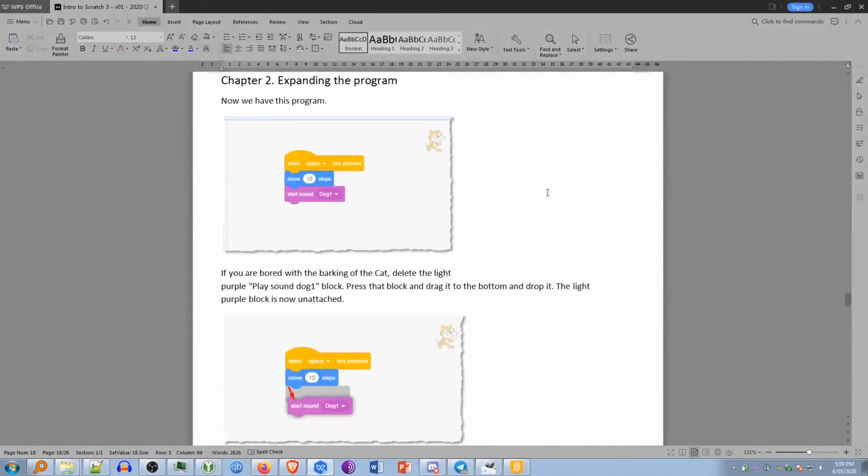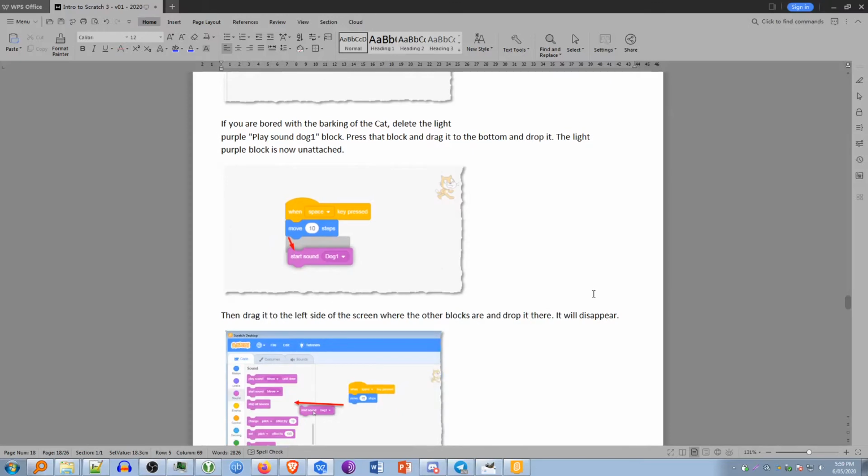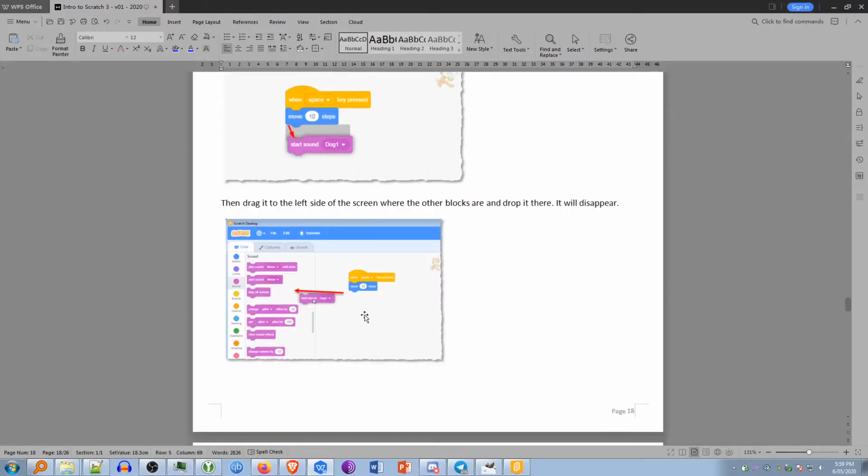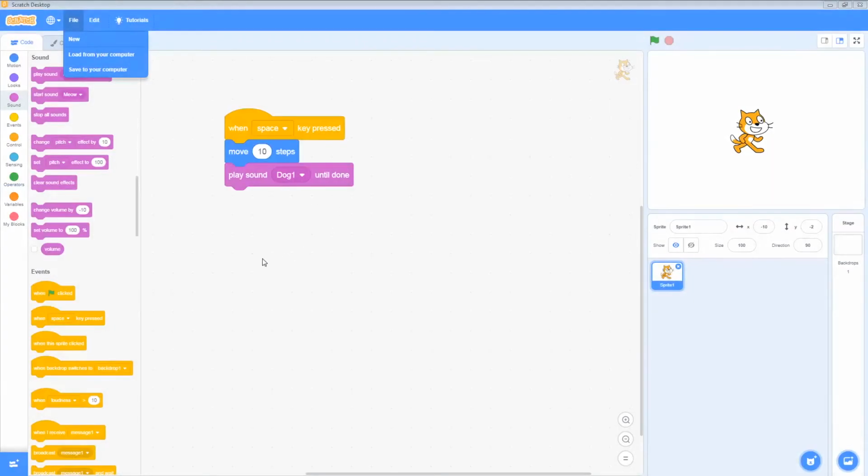Chapter 2, Expanding the Program. Now we have this program. If you're bored with the barking of the cat, we can delete the light purple block by pressing on that block and dragging it to the bottom. The light block is now detached. We can then drag that one over. Let's see how we do that.